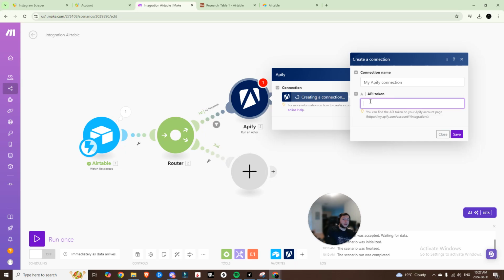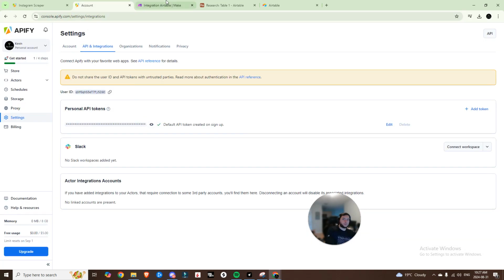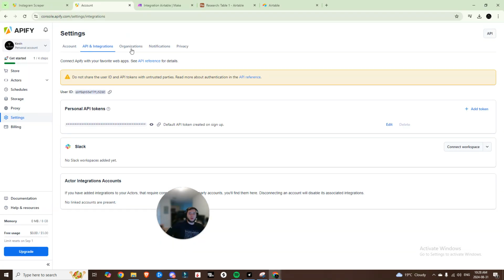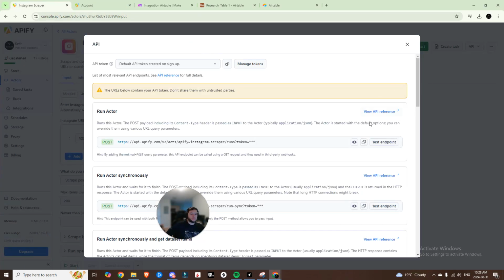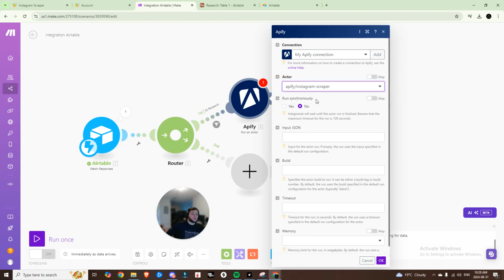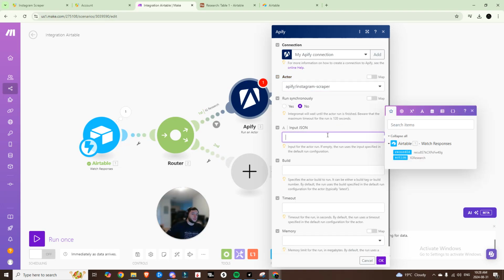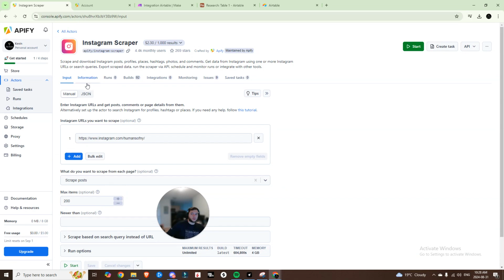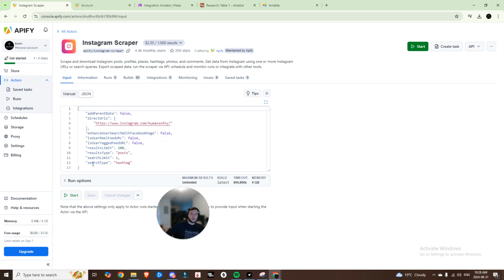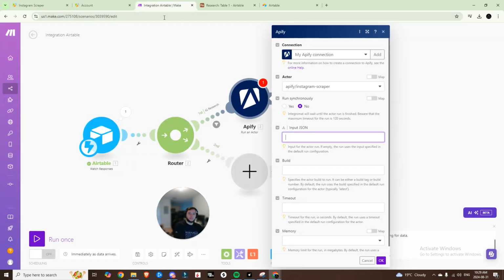And you could create a connection. So to do that, you would copy your personal API token in your account settings under APIs and integrations. And now, because we've already gone to our Instagram scraper, you would just come in here and choose the Instagram scraper. And then the input JSON is going to be, if we come back into the Instagram scraper, you can click on JSON, and there you have the JSON request content that we'll be able to share. And we can copy that and head back into our Airtable.